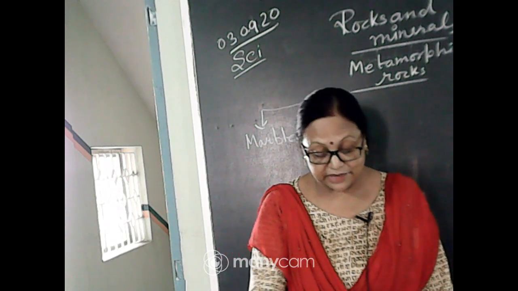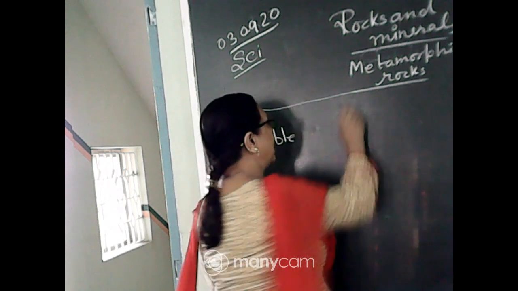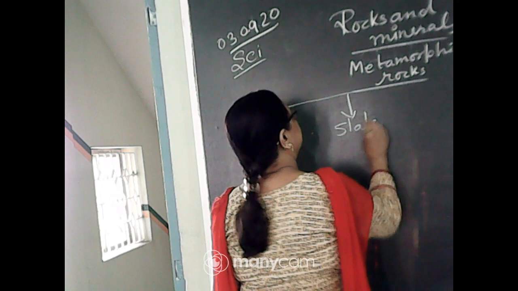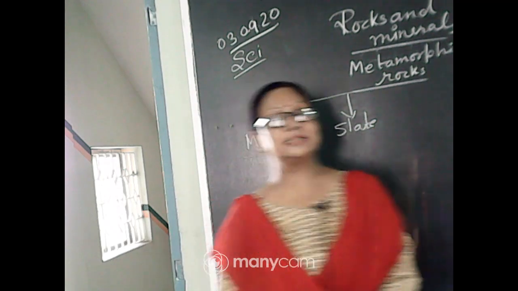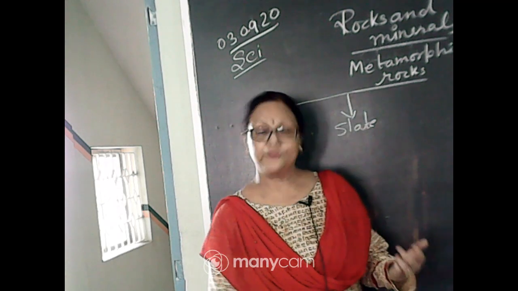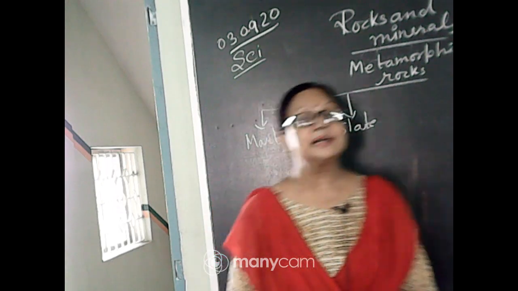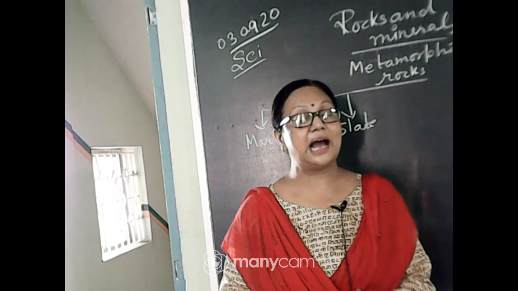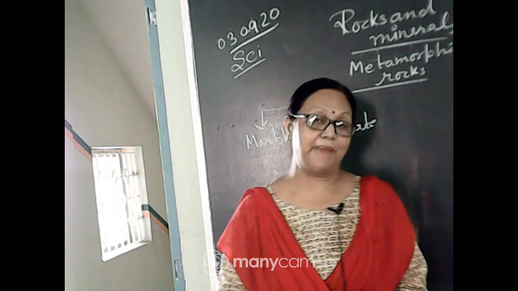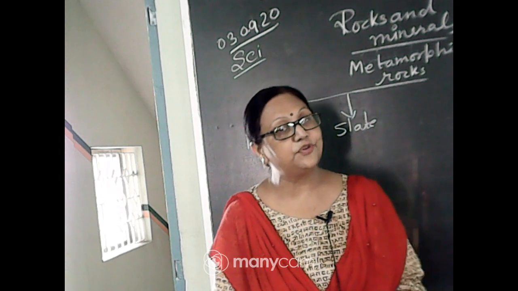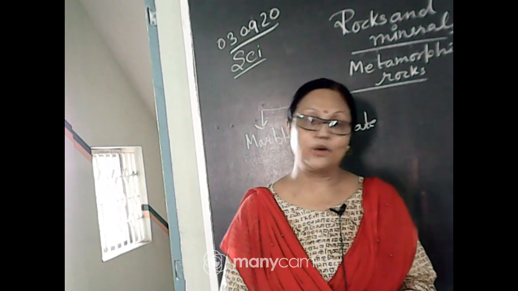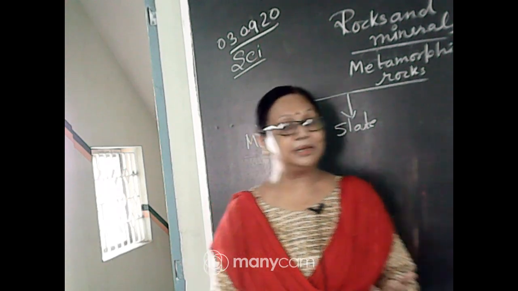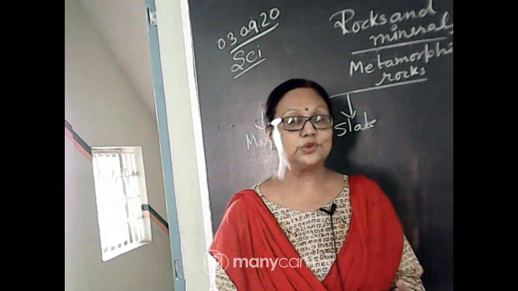Understood? Now the next one is slate. We all have used slate in our childhood, when we were very small kids, and started to write on the slate. So what is this slate? Slate is actually a sedimentary rock, formed from clay material, and the clays are layered up to form this slate. They are not so strong, and these layers change their mineral content and their texture.